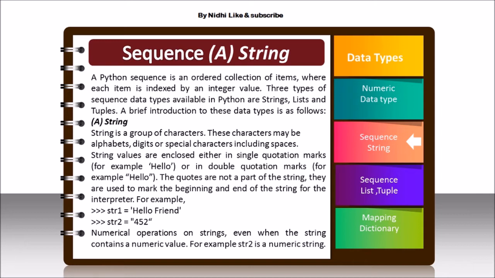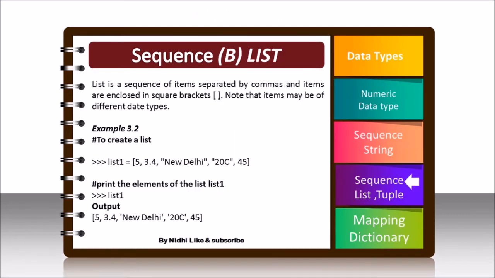String is a group of characters. These characters can be alphabets, digits or single characters, including spaces. String values are always enclosed in quotations, either single quote, double quote or triple quote. See here the example string 1 and string 2, this also we have seen in previous literals. So this is the same case with data types.